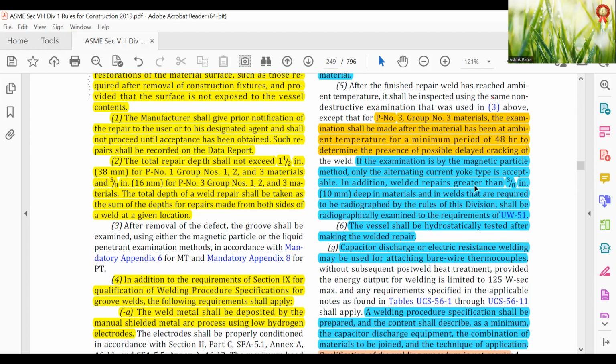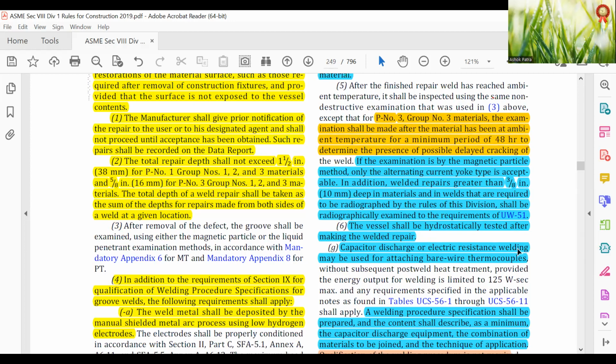In addition, welded repairs greater than 3/8 inch, 10 mm, in depth in material, and in welds that are required to be radiographed by the rules of this Division, shall be radiographically examined to the requirements of UW-51. The vessel shall be hydrostatically tested after making the welded repair.